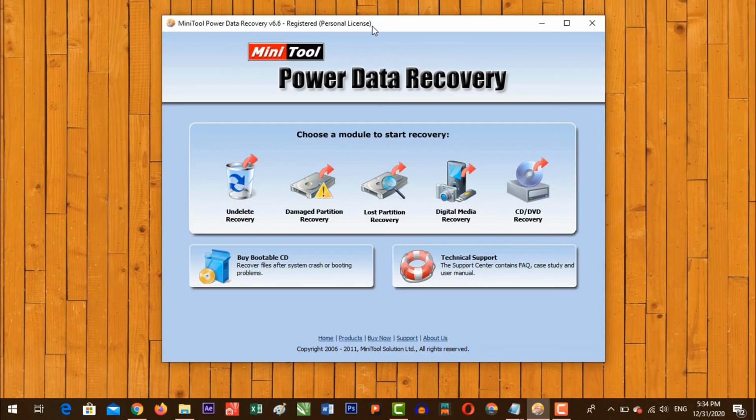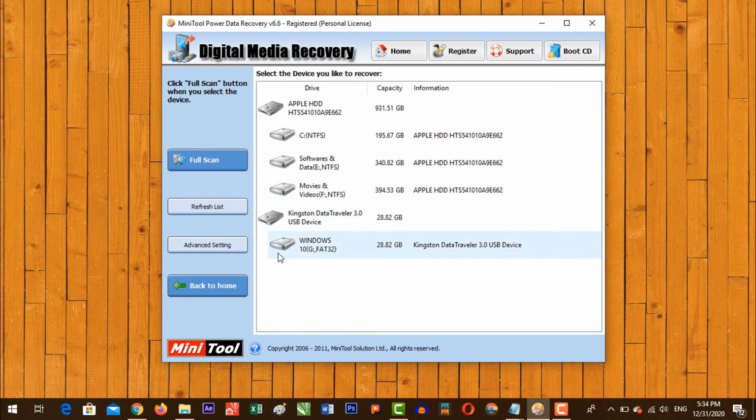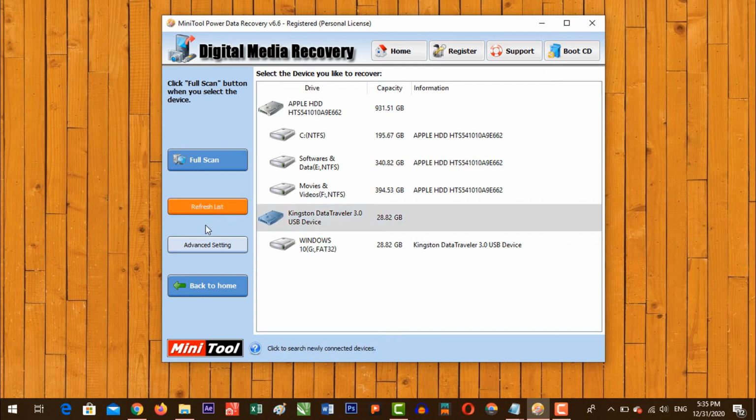Now how you can recover your data. Step number 1 is insert your USB, hard drive, SD card or anything which you want to recover your data from. I am connecting a USB. After this, click on Digital Media Recovery and find your USB. So here is my USB, Kingston Data Traveler. Click on it and then click on Advanced Setting.